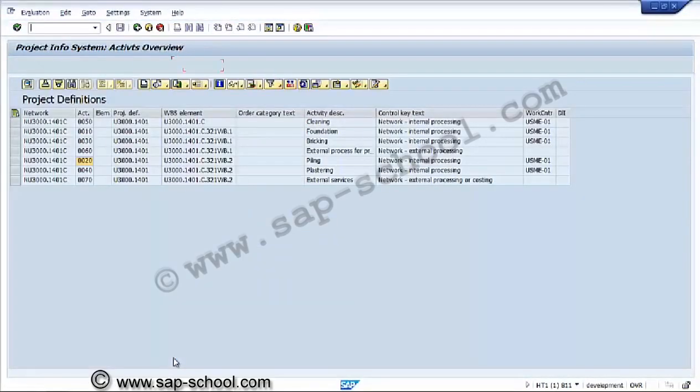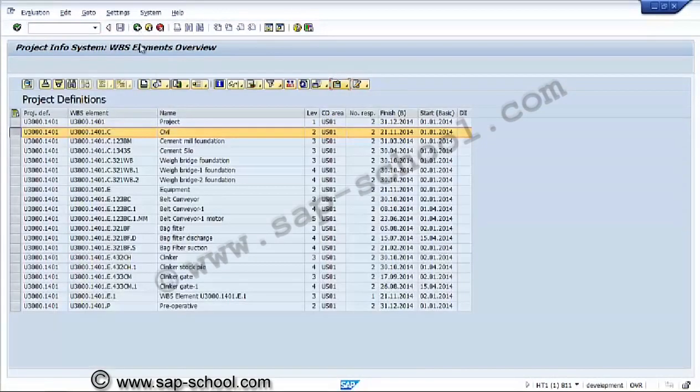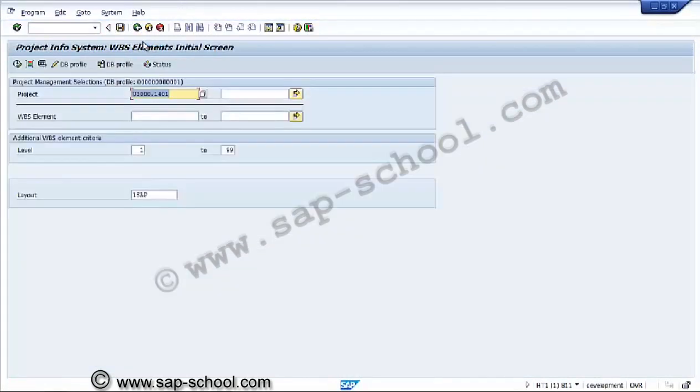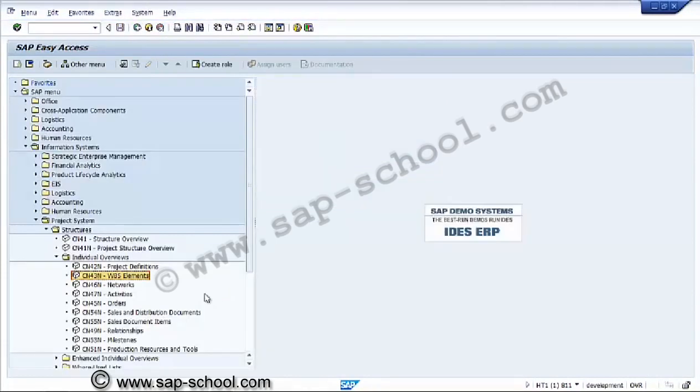So we are back over here. Here we have selected the overview of a WBS element. So these are the functionalities we have in CJ41. Now we'll go to another report. In a similar way, we can get the info system for other individual overviews. This is CN41N, the overview for activities and elements.